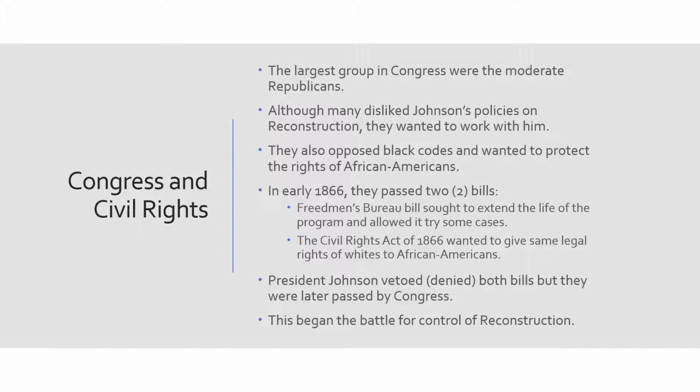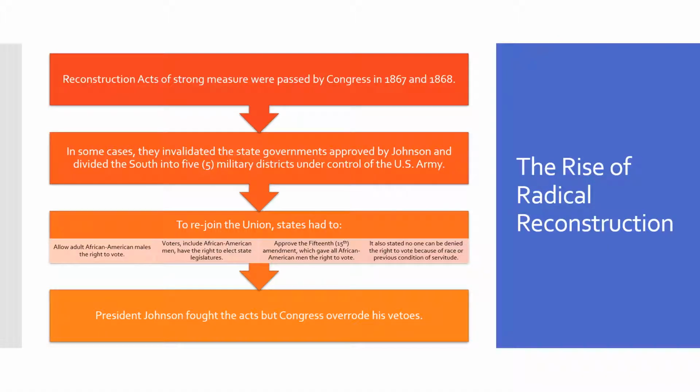In early 1866, they passed two bills. One, the Freedmen's Bureau Bill, which sought to extend the life of the program and allowed it to try some cases. And two, the Civil Rights Act of 1866, which wanted to give the same legal rights of whites to African Americans. President Johnson vetoed, or denied, both of these bills, but they were later passed by Congress despite his approval, and this is going to begin the battle for control of Reconstruction.